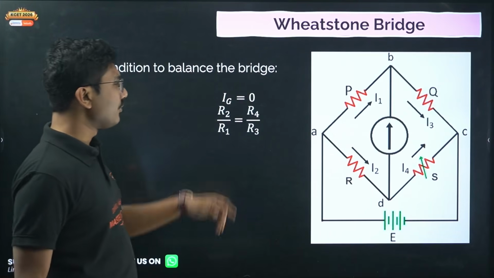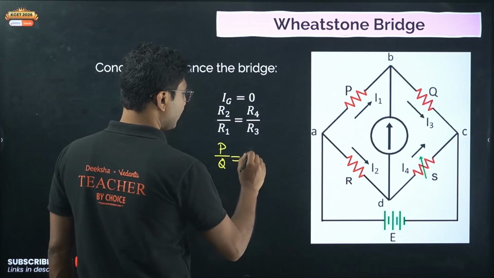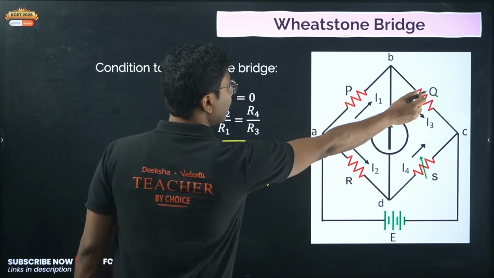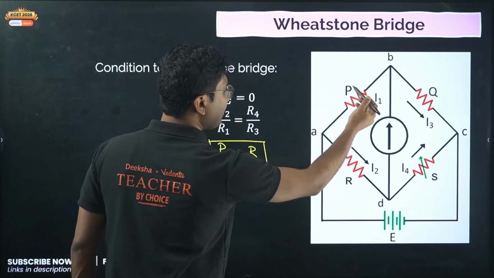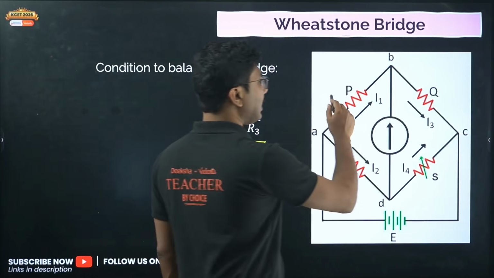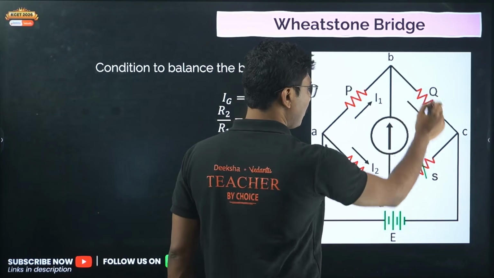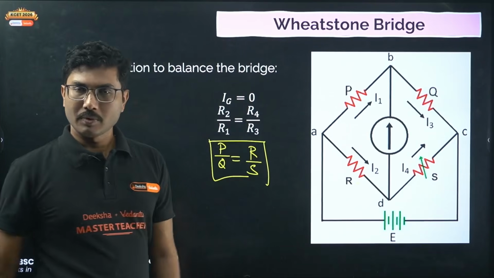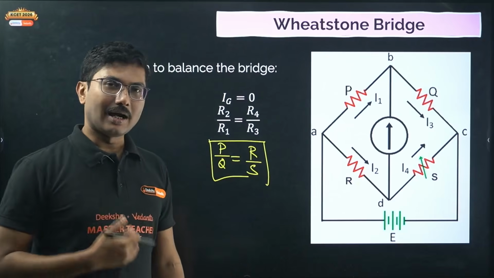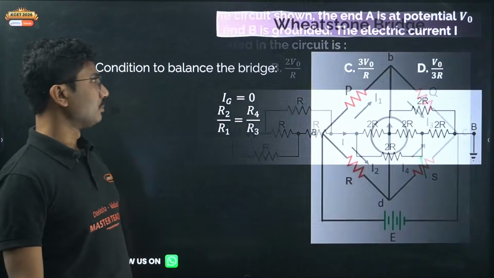Okay, so here we have P, Q, R, S, and the condition of balance is P by Q is equal to R by S. Conditions for balance is P by Q equals to R by S, or P by R equals to Q by S. Only one way is fine. So remember, P by Q equals to R by S, or P by R equals to Q by S. Order has to be same. Okay, order has to be same, and this is the condition for balance. Again, unbalanced Wheatstone bridge I have done in my circuit theory video. You can go and check that out.